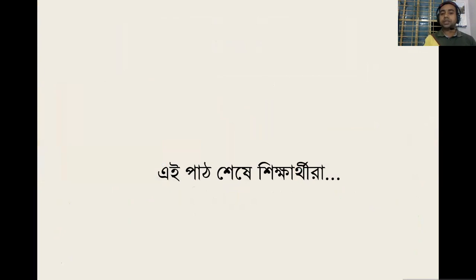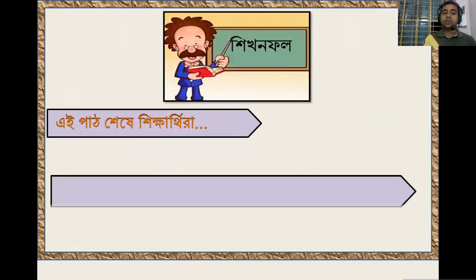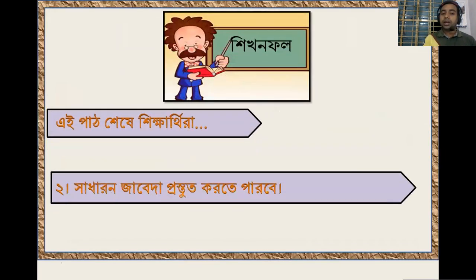At the end of the session, the learners will understand the primary concept of the books of original entry. That means the books of primary. Second, they will understand and be able to prepare the procedure of a journal. That means how to prepare the journal entries and how to record them in the books of accounts.